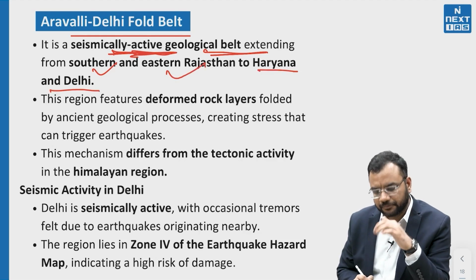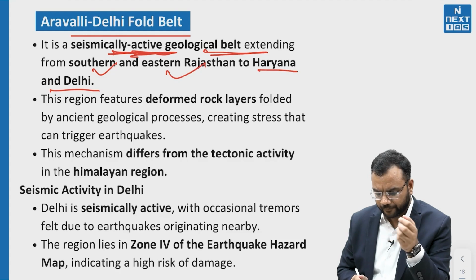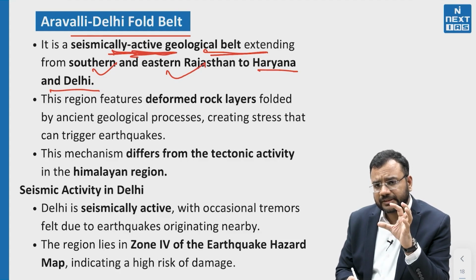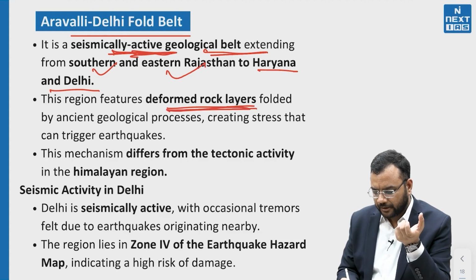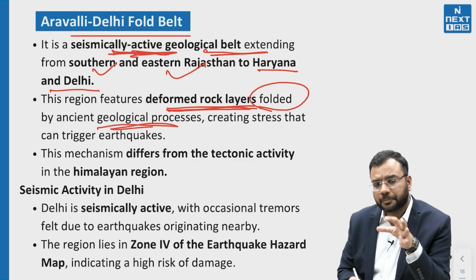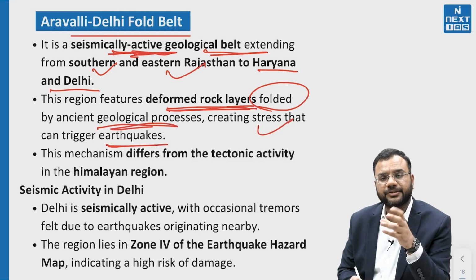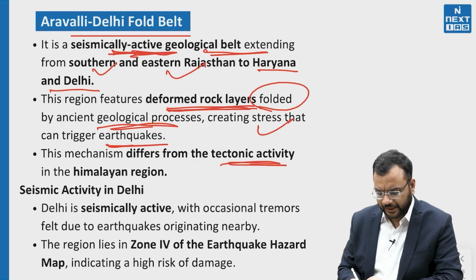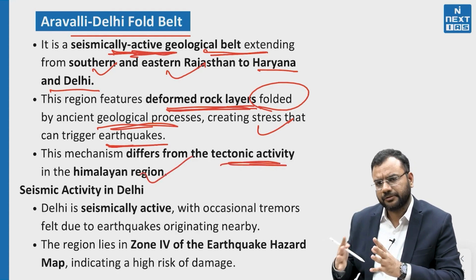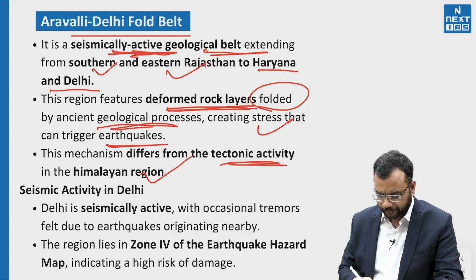This is the location in which the Aravalli Delhi fault belt is situated. The geographical feature of this region is deformed rock layers folded by ancient geological processes, creating stress that can trigger earthquakes. This mechanism is different from the tectonic activity in the Himalayan region. This is not part of the Himalaya, but is different.